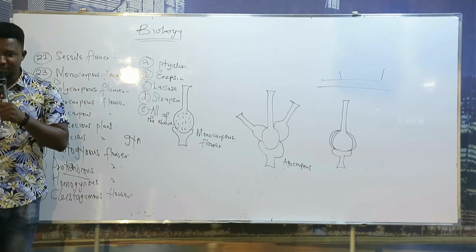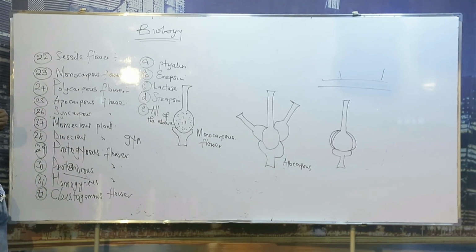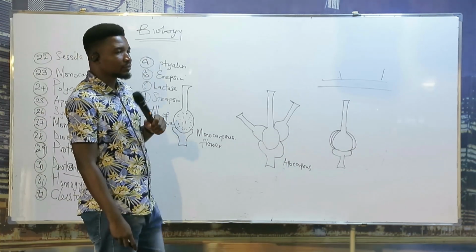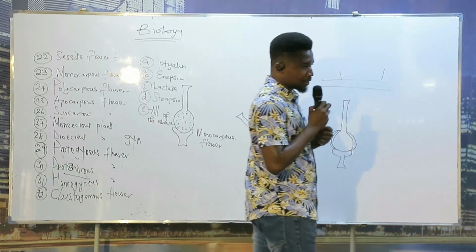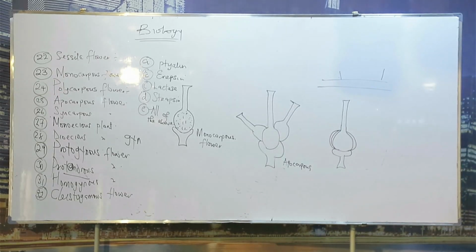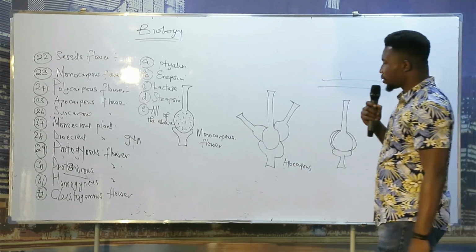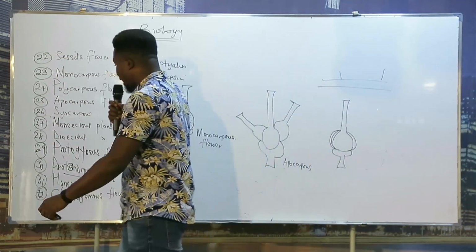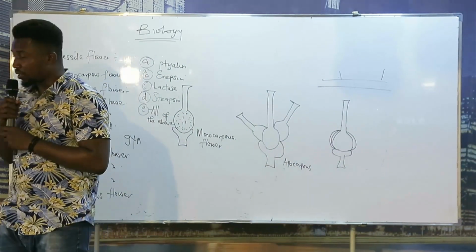Are we good to go? Homogynous flower. What is a cleistogamous flower? Let's take that one. Number 32, cleistogamous flower.